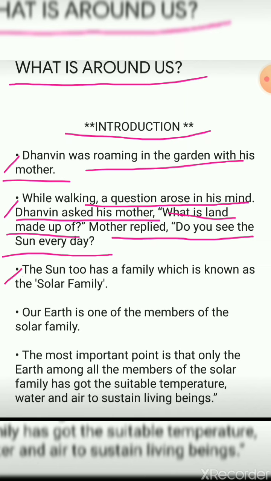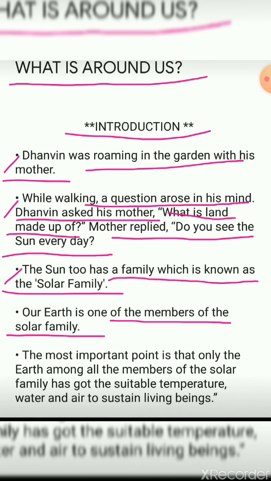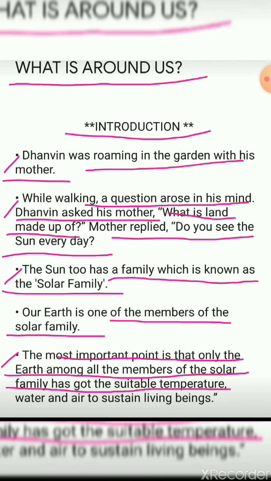Next, the sun has a family which is known as the solar family. Our earth is one of the members of the solar family. Next, the most important point is that only the earth among all the members of the solar family has got the suitable temperature, water, and air to sustain living beings.